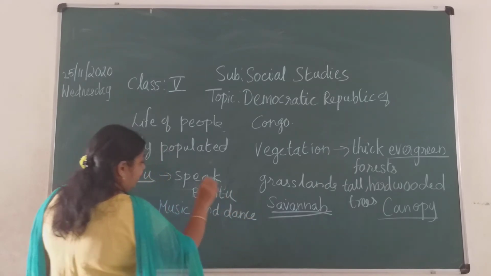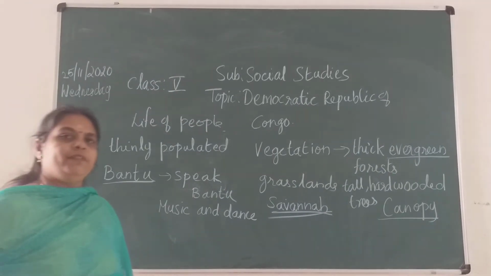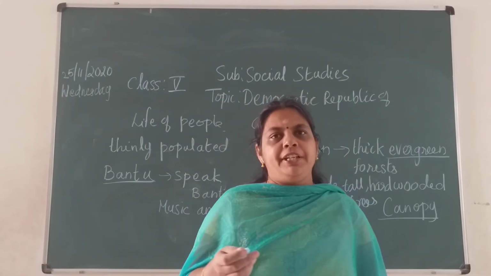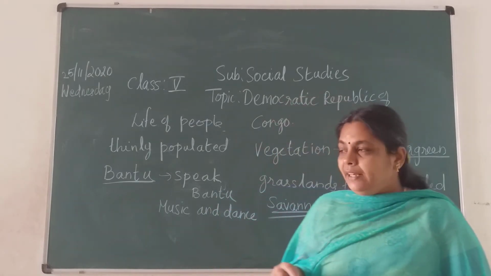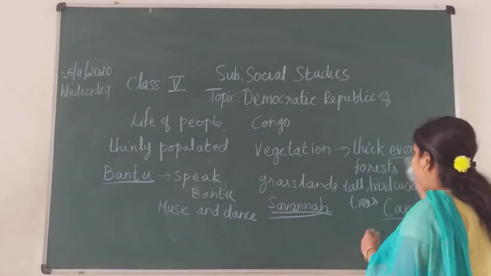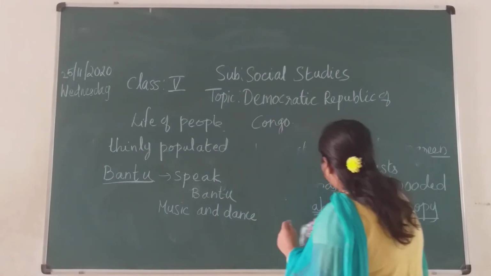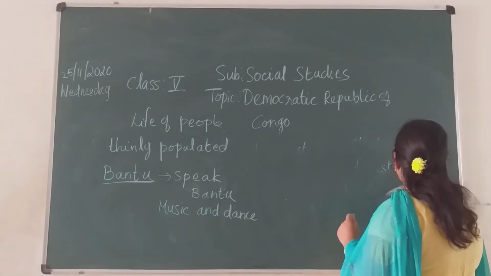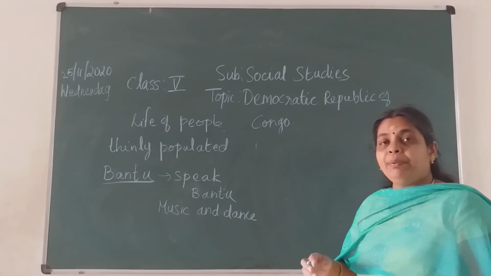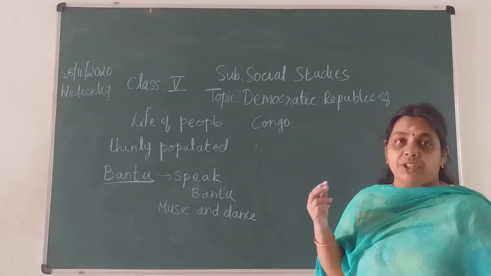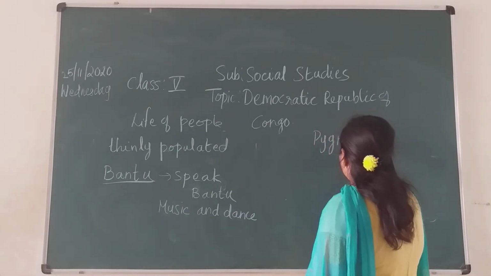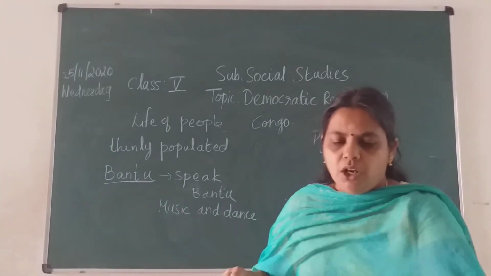Their music and the instruments they use are all very different, children. You could have observed in videos, so many videos they are showing on TV. And then one more set of people are there, pygmies, children. Pygmies are the original inhabitants of the Congo, of the forest, you can tell. Original means they are the people living for many centuries. They are pygmies, children. They are the original people. They are short.